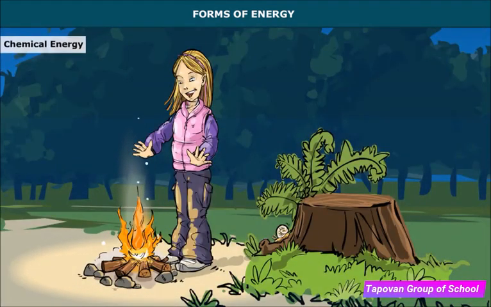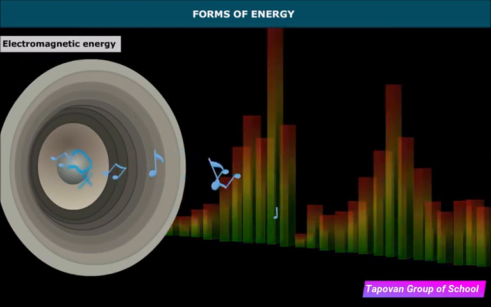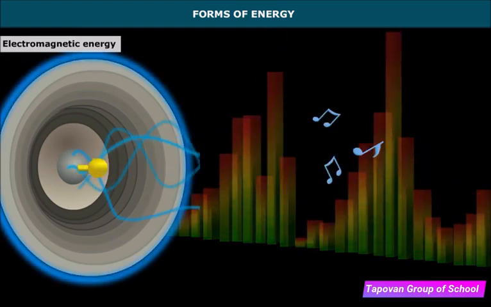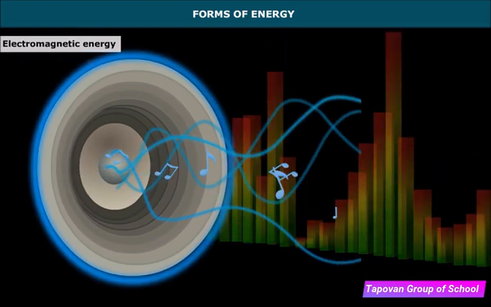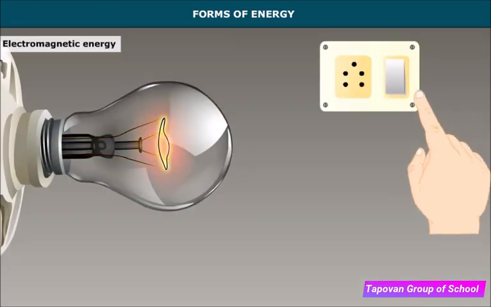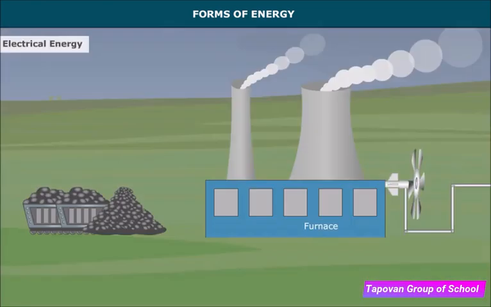Chemical energy. It is the energy stored in green plants, fuel, and food. When fuel is burned or food is digested, chemical energy gets converted into heat energy. Electromagnetic energy. Examples of electromagnetic energy are radio waves and visible light.